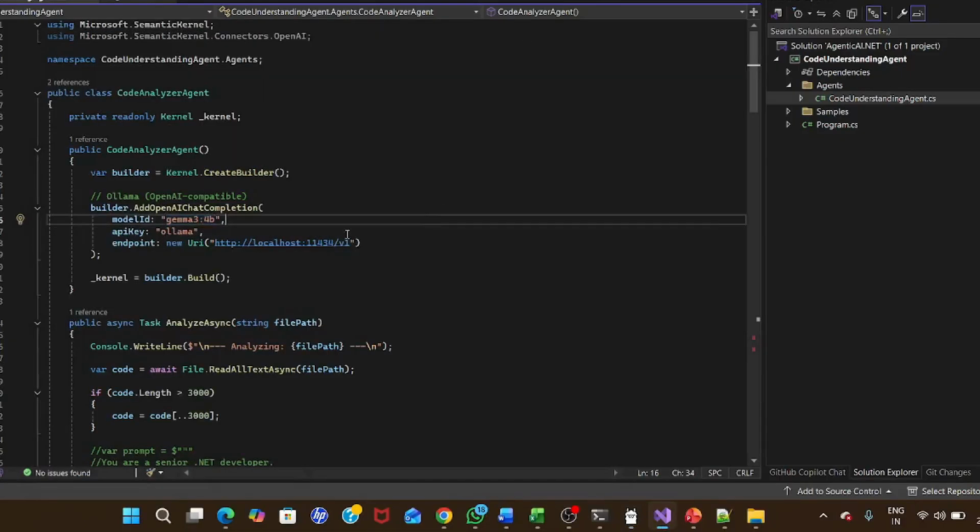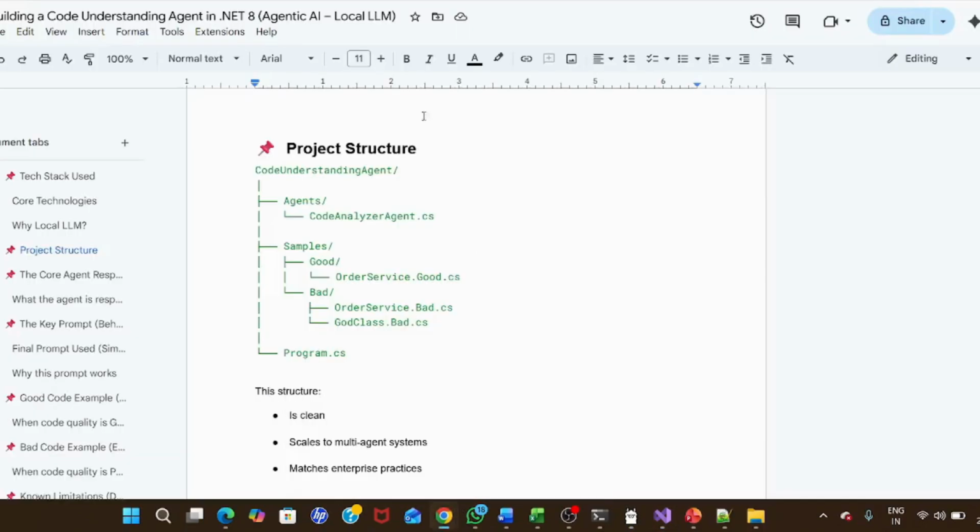How do you check whether it is running or not? There's a default localhost path with the port number. If you copy this and run it, it will tell you Ollama is running. Once Ollama is running, that means your LLM, the brain of the Agentic AI, is ready.